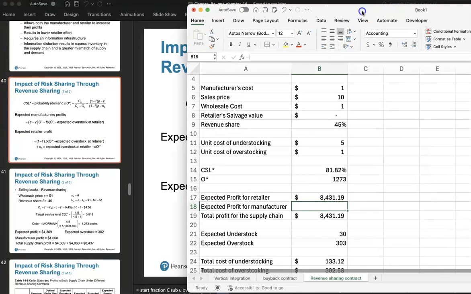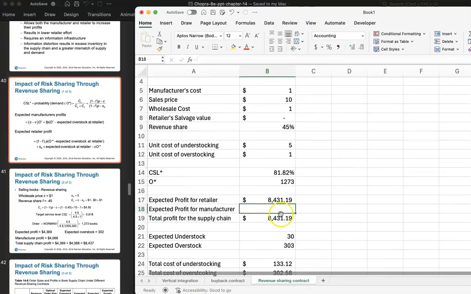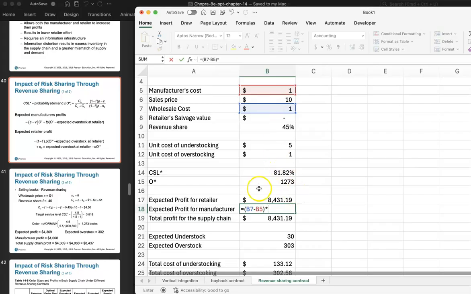So the profit for the manufacturer is the wholesale cost minus the manufacturer's cost, times the optimal order quantity.